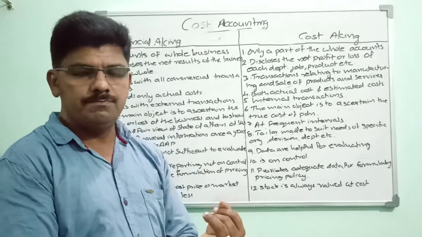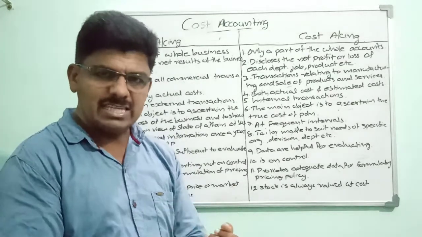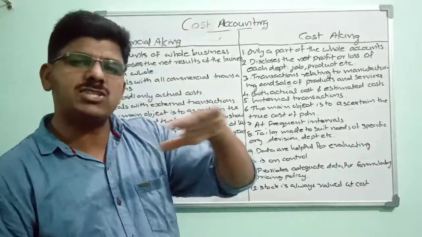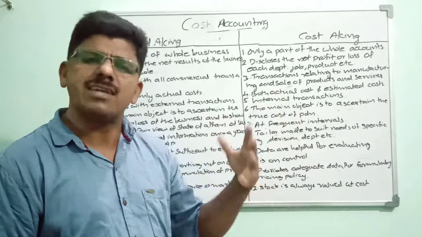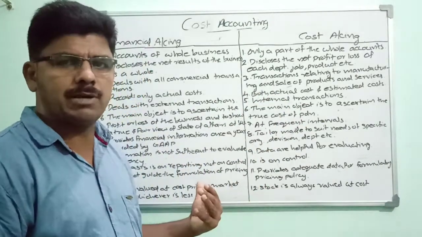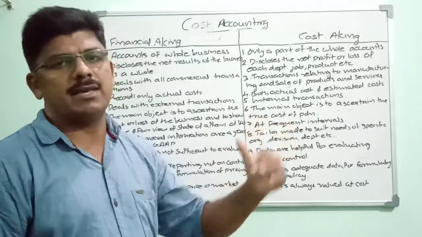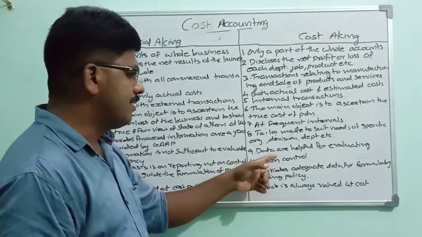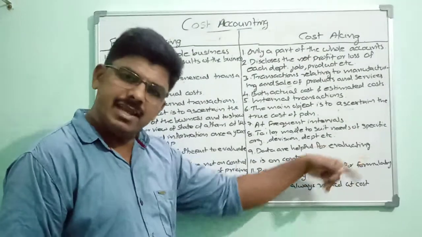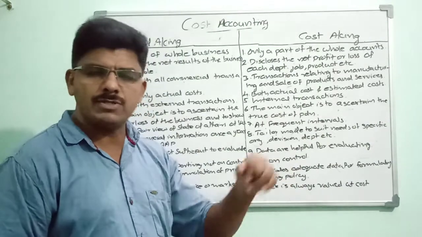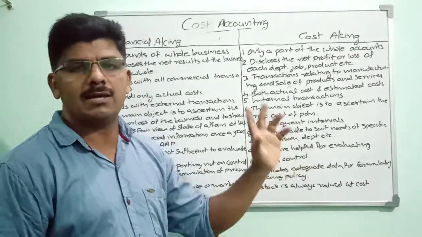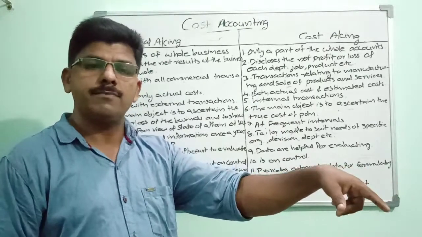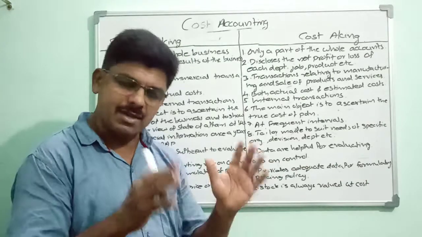Efficiency of the labor force, utilization of resources, all resources. At which level this business concern is working cannot be said by this financial accounting system, because information is supplied by financial accounting only at the close of the year. But in the case of cost accounting, data are helpful for evaluating. Daily information is supplied, weekly information, whenever it is demanded, the cost accountant supplies information. Therefore, that information is capable of evaluating the performance of the enterprise as a whole.